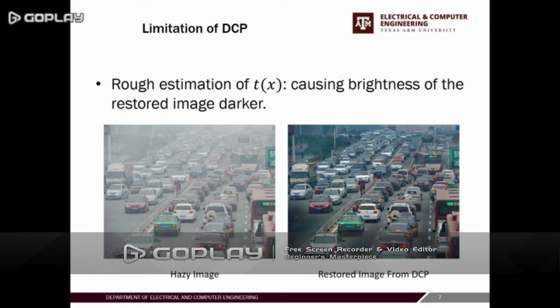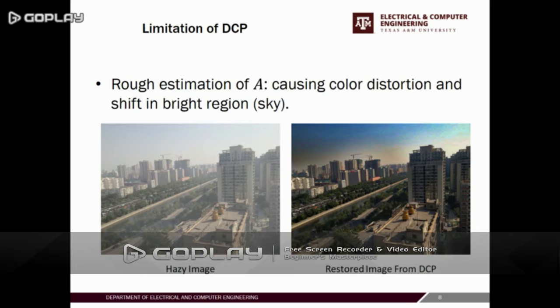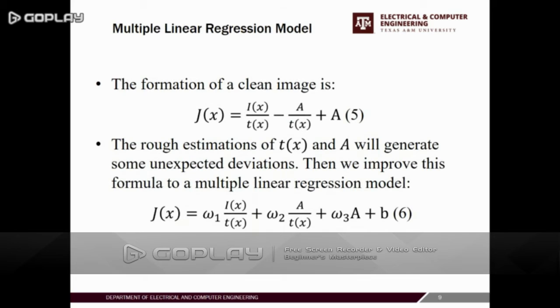One limitation of dark channel prior is the rough estimation of medium transmission. It can cause the brightness of the restored image to be darker, and these darker parts may affect the precision of object detection in haze. Another limitation is the rough estimation of atmospheric light. It can cause color distortion and shift in the bright region, especially in the sky.